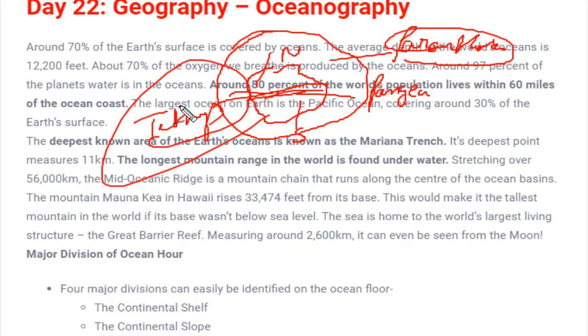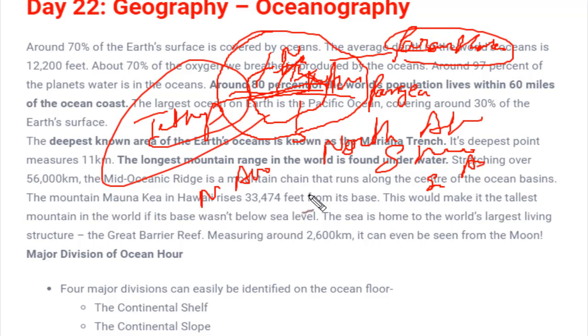After formation of Tethys, there were several other seas which were formed, like the North Atlantic Ocean, since the movement of the northern part, the Gondwana land and the Angara land or the Gondwana land and Eurasia. These are the major tectonic plates. That means there was splitting of these continental plates into several plates, and the part which moved to the northern hemisphere split, and another ocean called the North Atlantic Ocean was formed. After that the South Atlantic Ocean, Indian Ocean, Arabian Ocean, and so on. All the other oceans were formed in this manner. So this was how all the oceans were formed at that time.